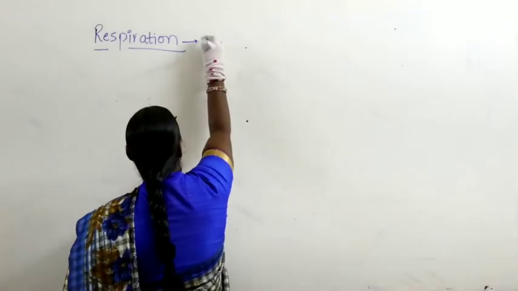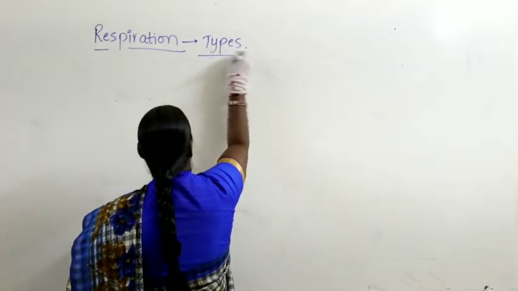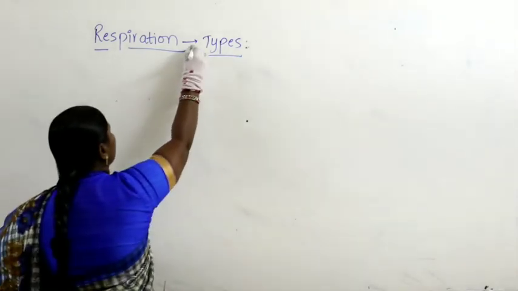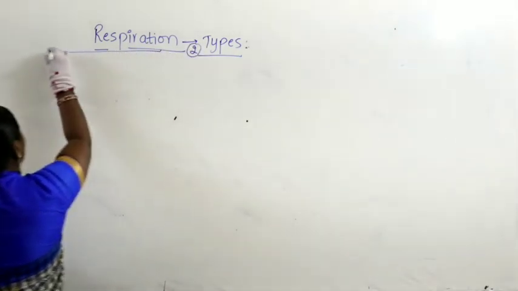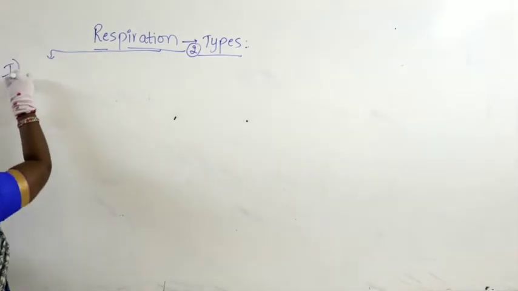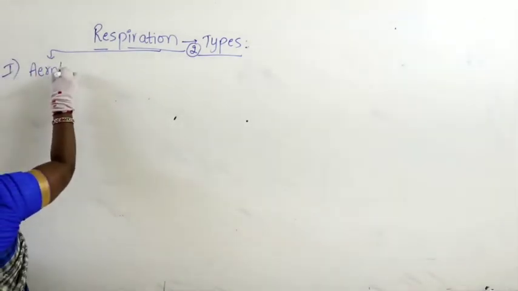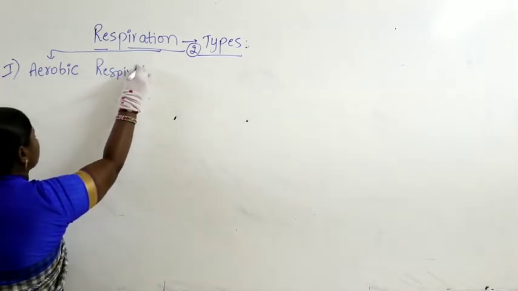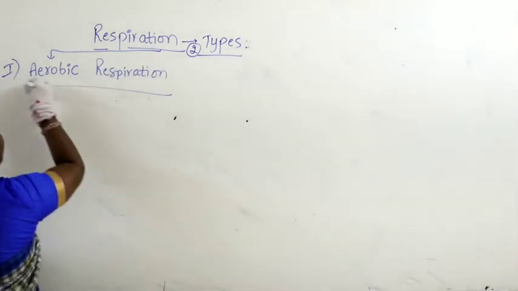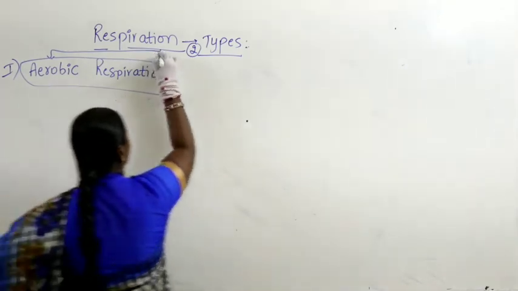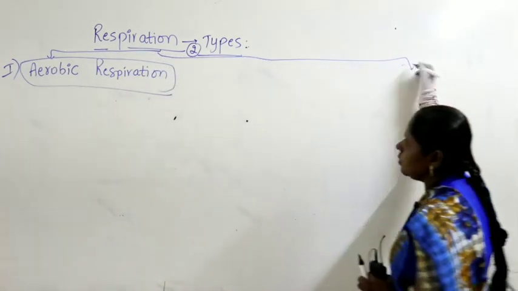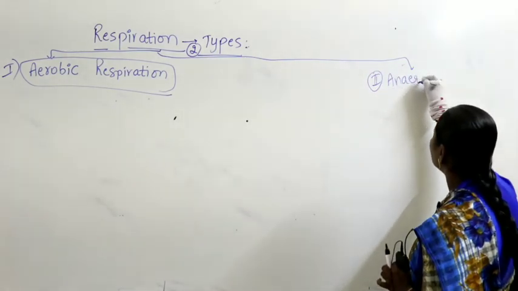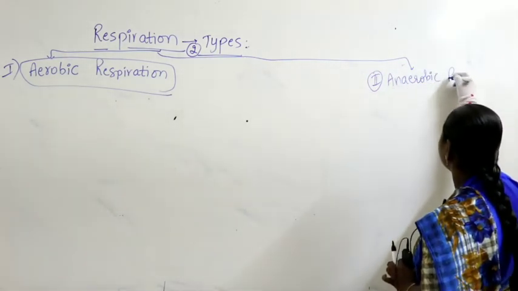Let us study the types of respiration. Altogether we have two types. What are the two types of respiration? You know it very well. Aerobic respiration, and the other category is referred to as anaerobic respiration.